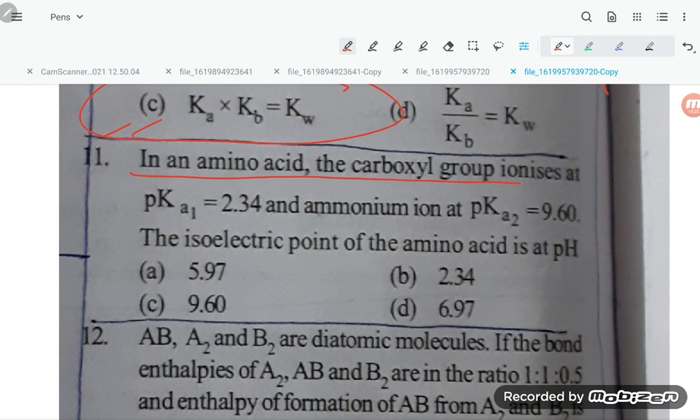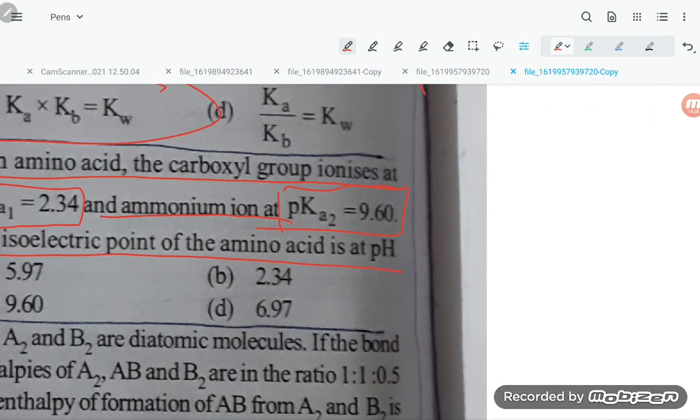In an amino acid, the carboxyl group ionizes at pKa1 = 2.34 and the ammonium ion at pKa2 = 9.60. The isoelectric point of the amino acid is? So let us start, students, with the isoelectric point.